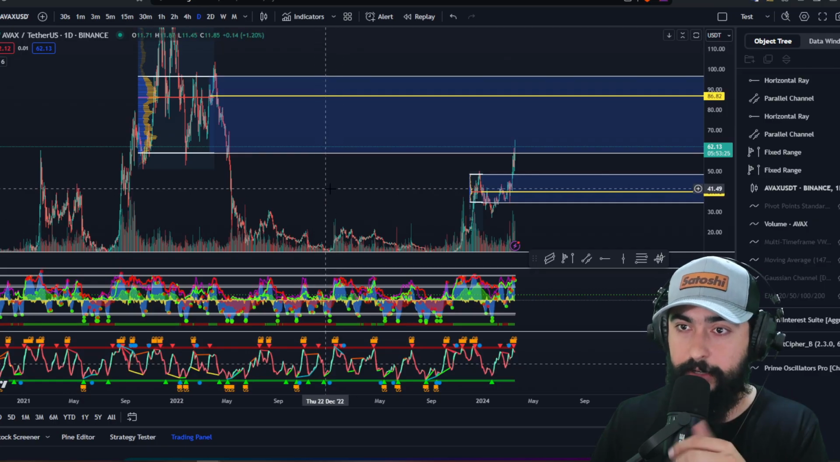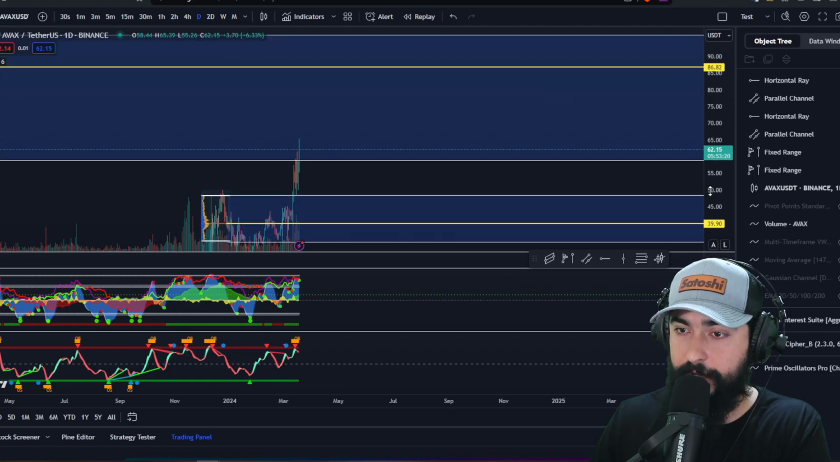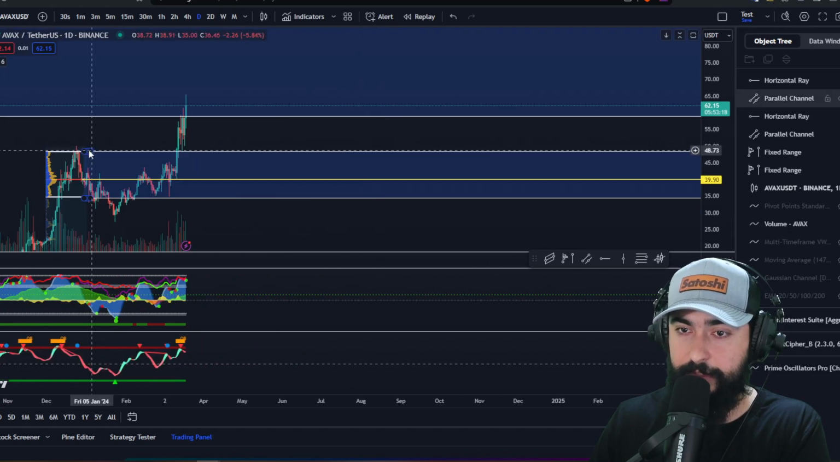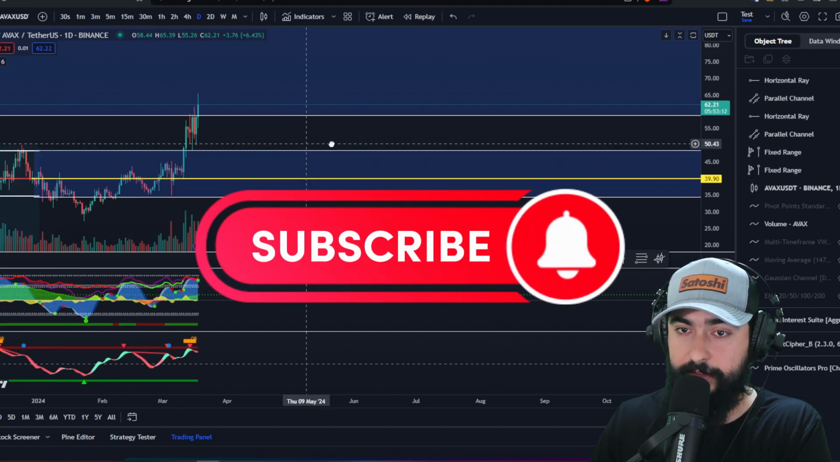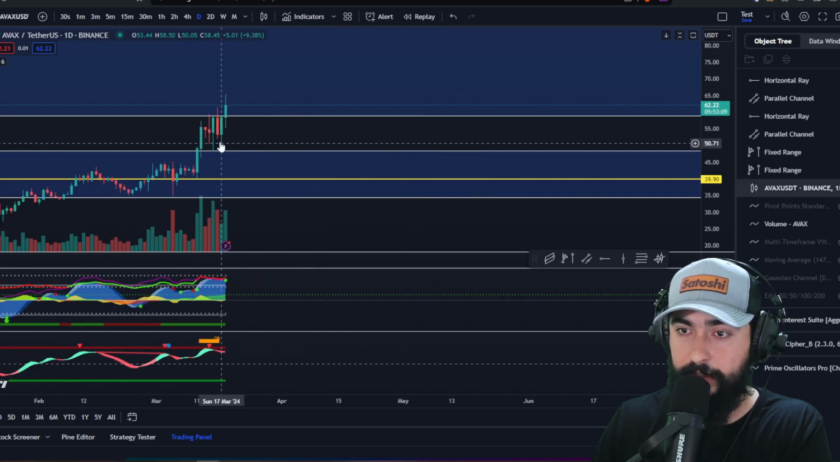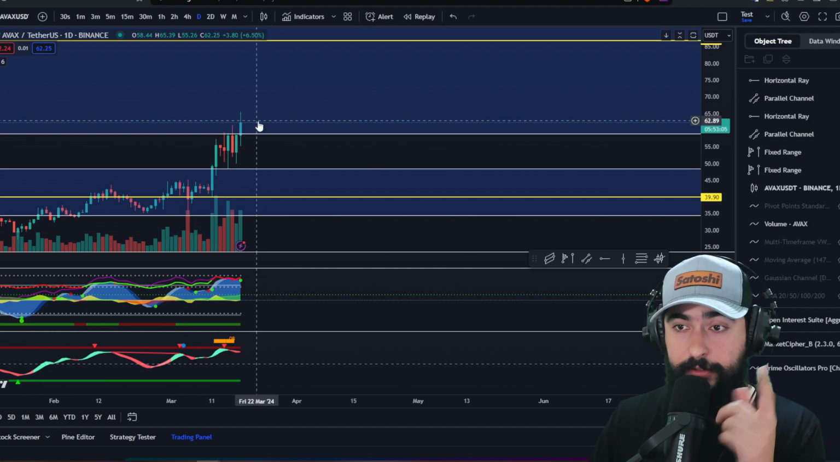Up first, we're going to be looking here at AVAX on the daily. AVAX broke out of its December range, right? This monthly December range that we were sitting at back here, which was sitting at a value area high of $47.88. Retested this zone a few times, as you guys can see here.